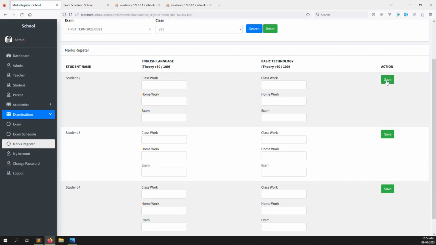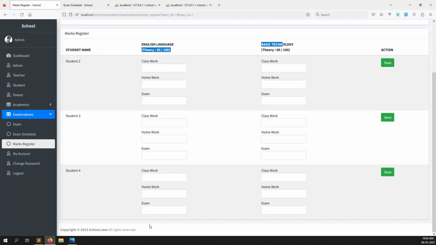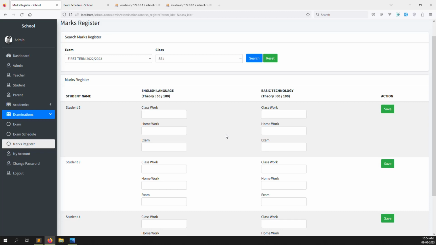So here I will click on this save button. So whatever class marks you add for this student, like English subjects and basic technology subjects, this is the mark we can save inside the database, because we can make it row-wise. We don't want to make one button here. Now after we can save inside a database. Okay, so I think now it's clear.